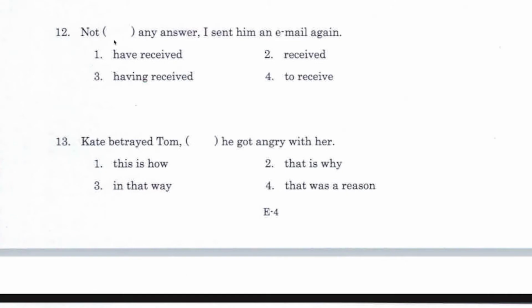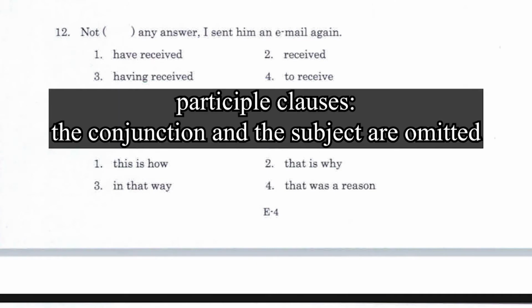Number 12: not have received, not received, not having received, not to receive. So this is a question on participle clauses. In a participle clause, the conjunction is omitted, and so is the subject, if the subject of the clause is identical to the subject of the main clause.